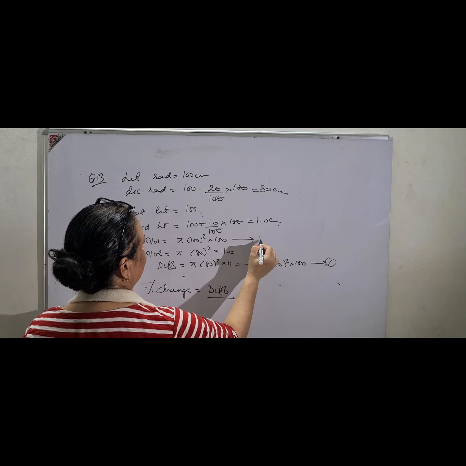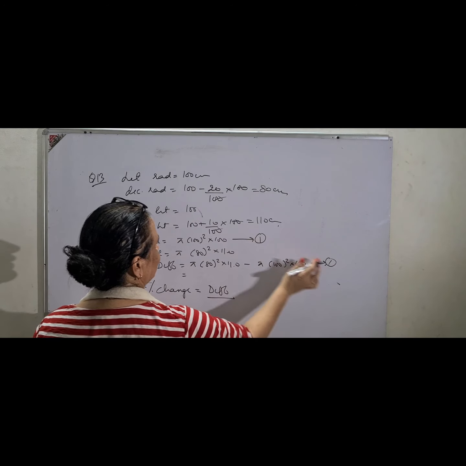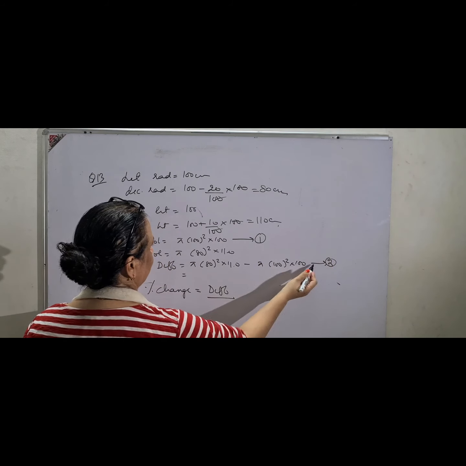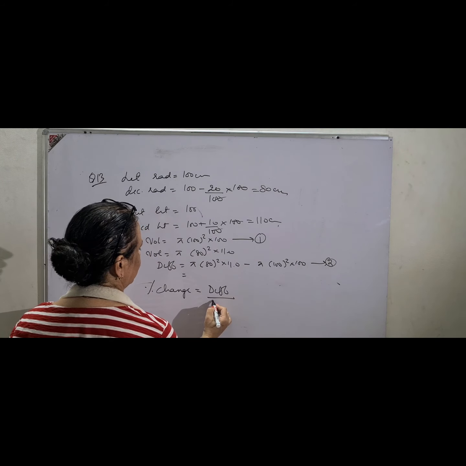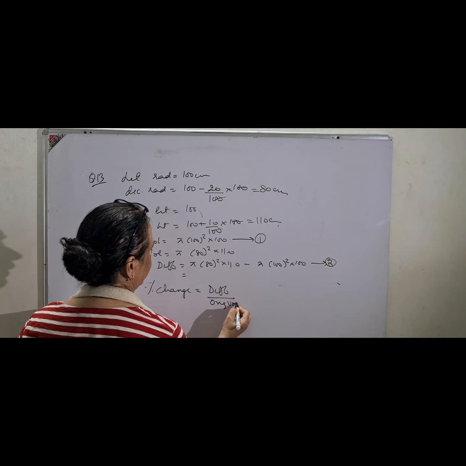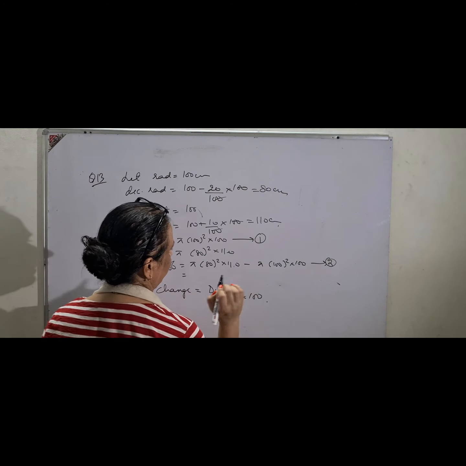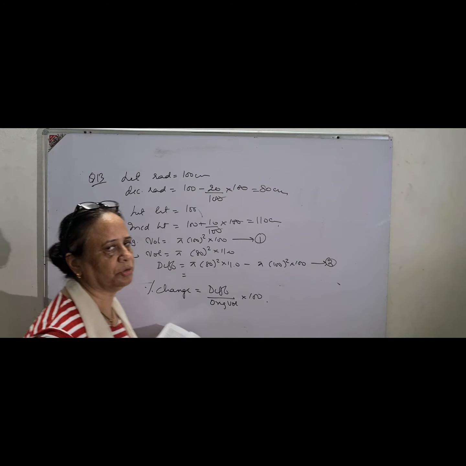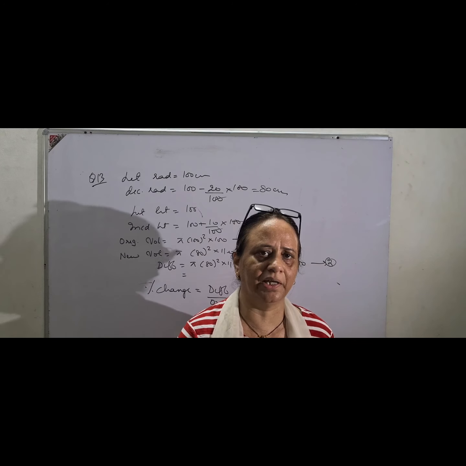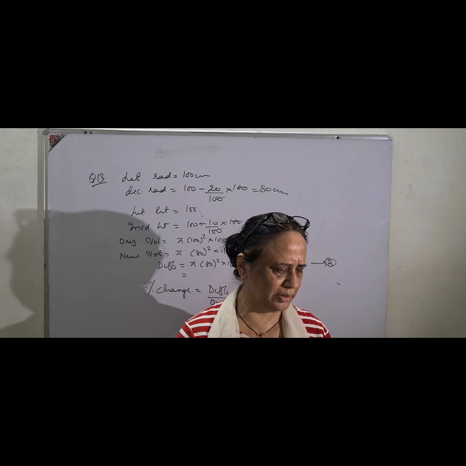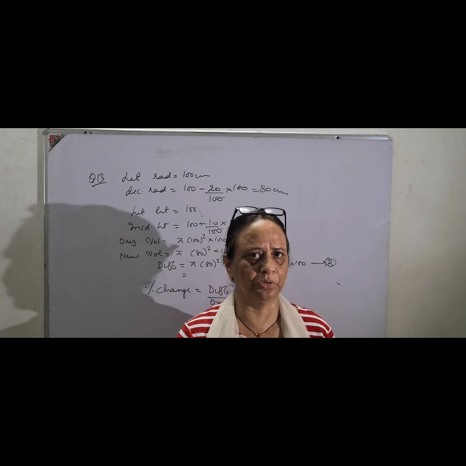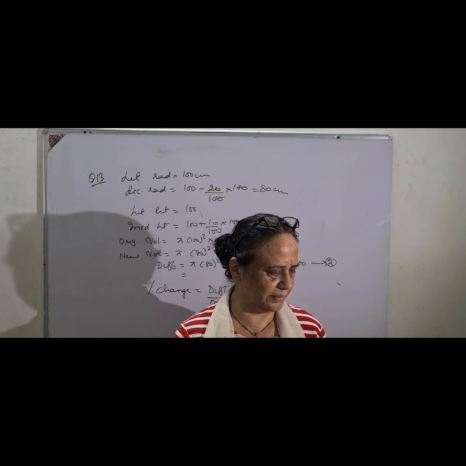This is step number 1, and this is step 2. So step number 2 over step number 1, that is original volume into 100. This is your required answer. So you can just go through it, just understand the language. The question is not very important, but then also you must know how to do it. The language I made you understand.